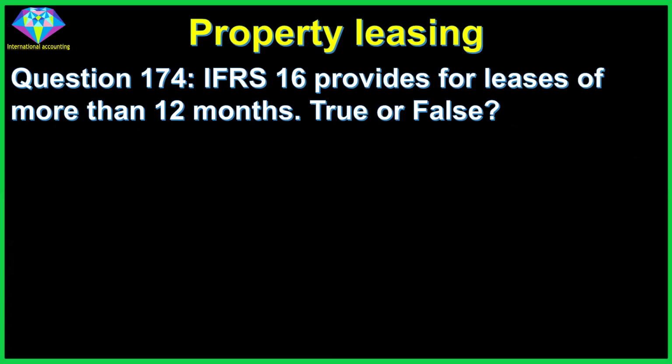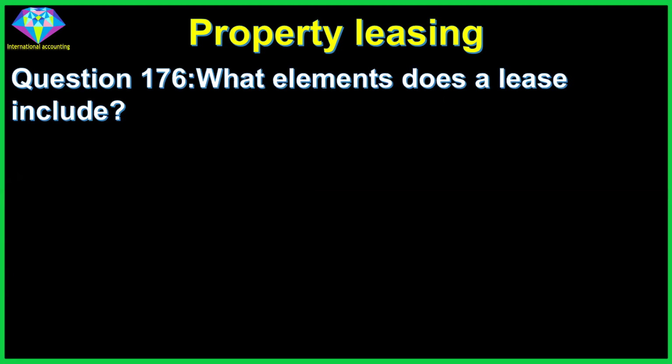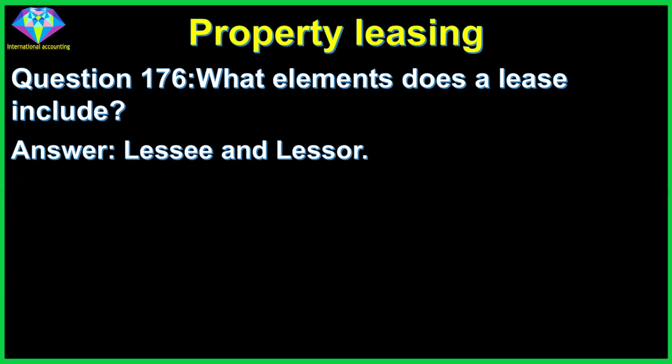Question 174. IFRS 16 provides for leases of more than 12 months. True or false? Answer: true. Question 175. Goodwill is an asset but cannot be leased. True or false? Answer: true. Question 176. What elements does a lease include? Answer: lessee and lessor.